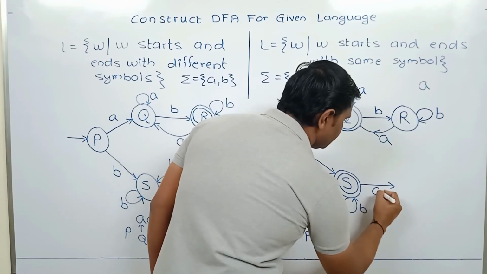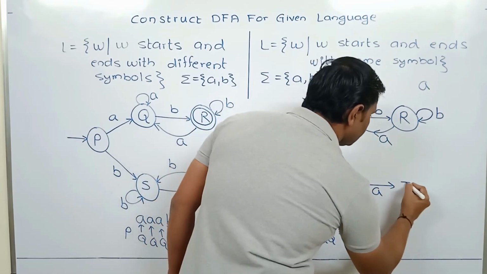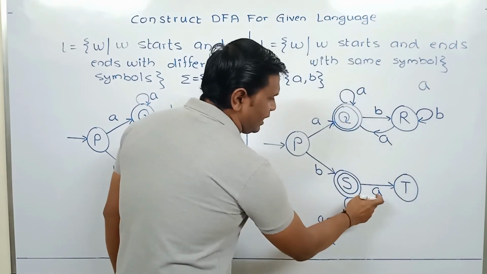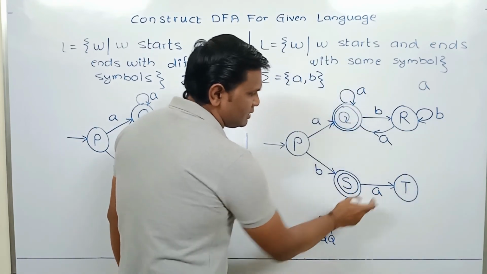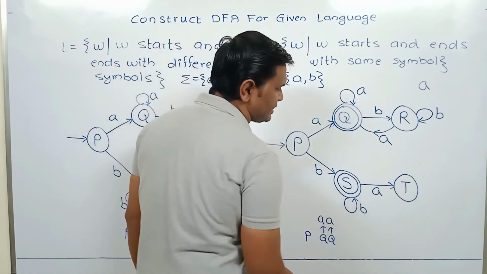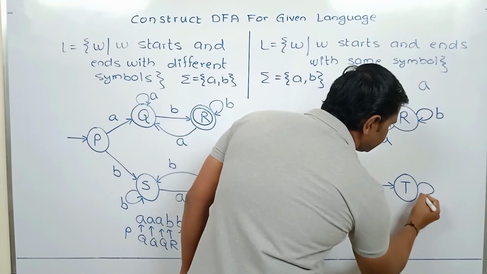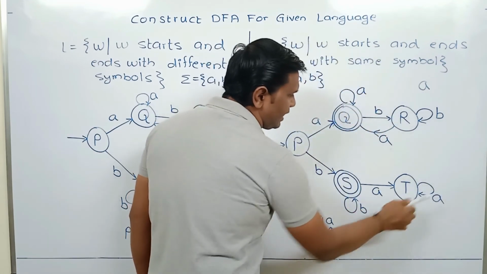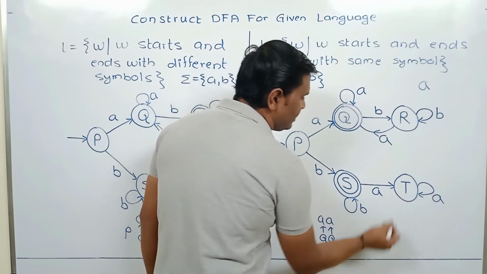If A comes, it will go to a new state, T. So here it is BA. For BA, it starts and ends with different symbols, so it should be rejected. So this is a non-final state. As long as A's are coming, it will remain here, starting with B, ending with A, so it should be rejected.